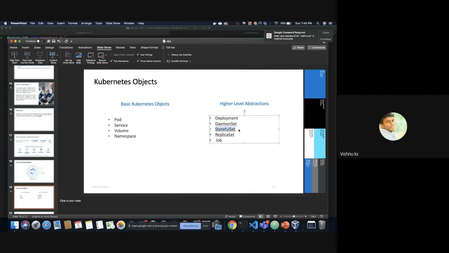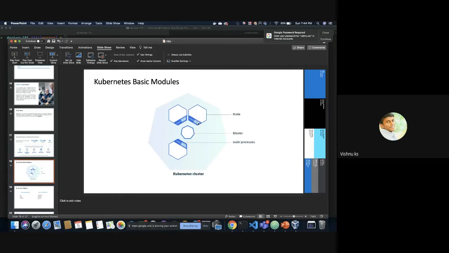Stateful sets are also similar to deployment. In deployment, if I set two pods, they will be on any of these three nodes. Initially it can be on this node and this node. Later, when this pod crashes, it can be relaunched on another node. So there is no proper mapping in between all this. It can relaunch on any worker node, right? But in stateful set, it will be relaunched on the same worker node.